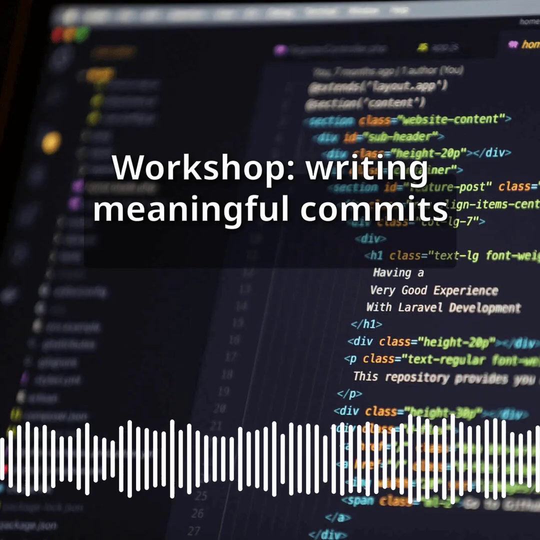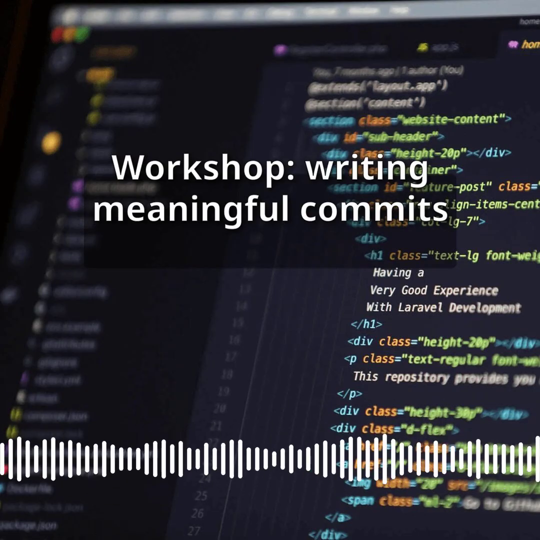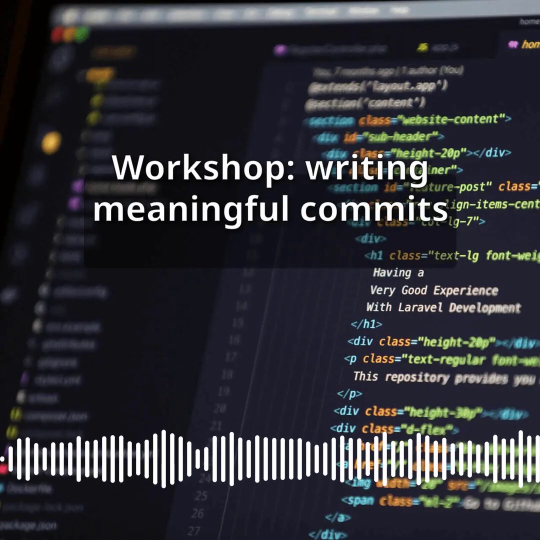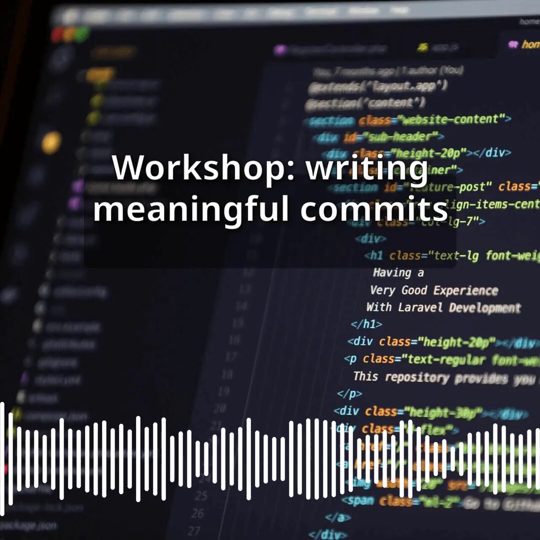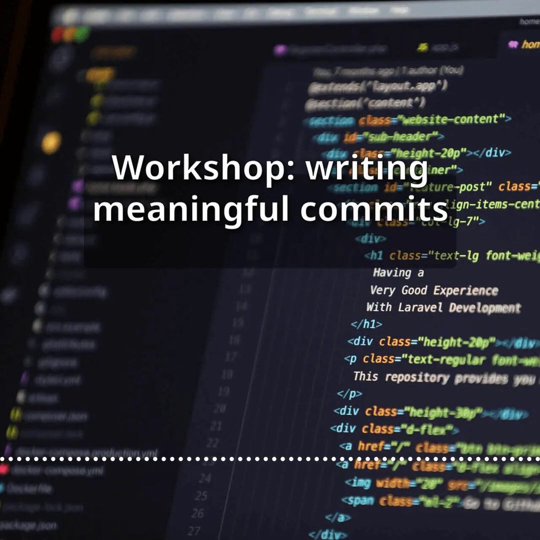Mini example of a bad versus good commit message. Bad: "Update." Good: "Add input validation to the registration form." Keep this mental model in mind throughout the workshop. Your commit history should read like a clear, professional logbook of decisions.